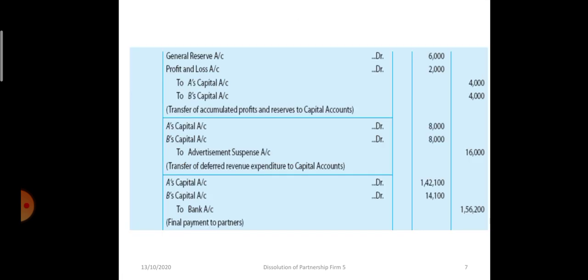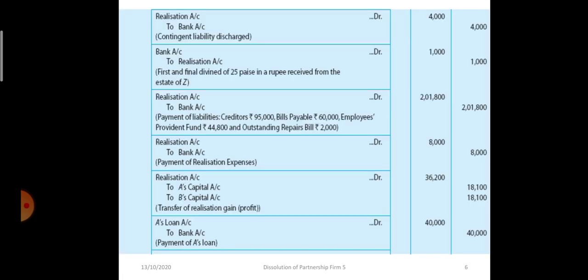Now let's go through the journal entries. In case of contingent liability, bill discounted 4,000 is paid to the bank, so realization to bank. Then from the party we received 25%, so 1,000 rupees is there, and for all the liabilities it is realization to bank, all the amount added together. Then for realization expense, realization to bank 8,000 rupees. Then there was a profit of 36,200. The question has not given the profit sharing ratio, so we are dividing it in the ratio of 1:1, so 18,100. Then we will make the partners loan account.